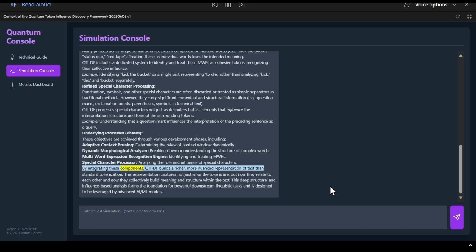By integrating these components, QTIDF builds a richer, more nuanced representation of text than standard tokenization. This representation captures not just what the tokens are, but how they relate to each other and how they collectively build meaning and structure within the text. This deep structural and influence-based analysis forms the foundation for powerful downstream linguistic tasks and is designed to be leveraged by advanced AI or ML models.